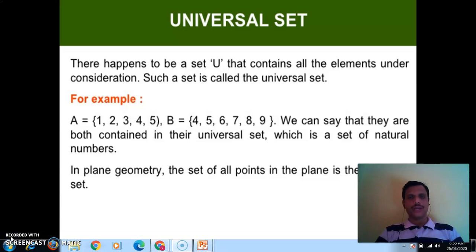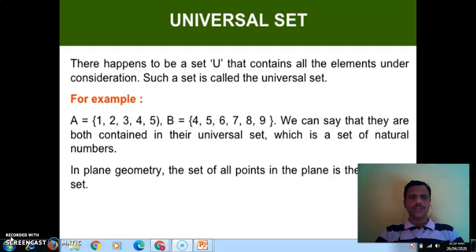Next type is the universal set. There happens to be a set U. Capital U is denoted for the universal set that contains all the elements under consideration. Such a set is called a universal set. A universal set is a big set.